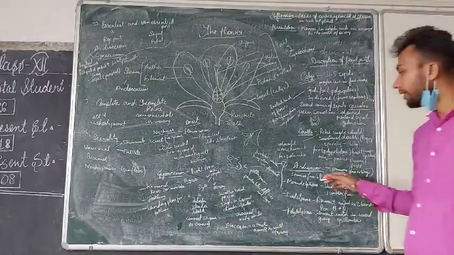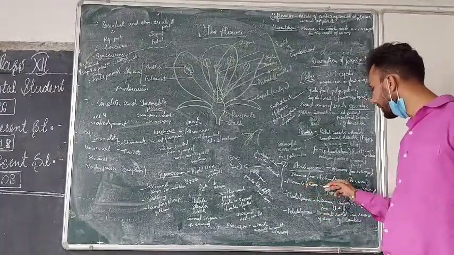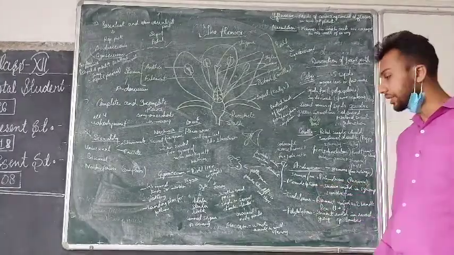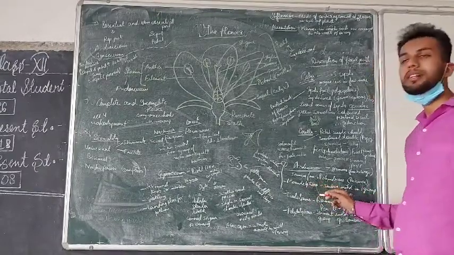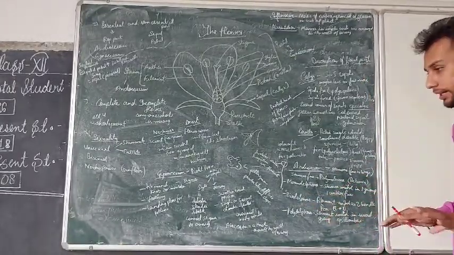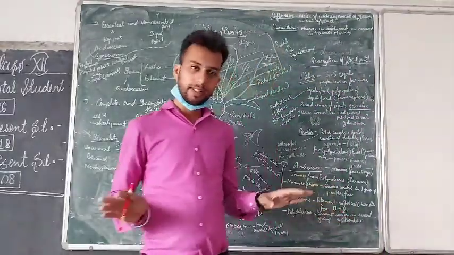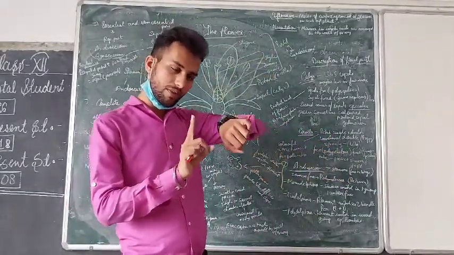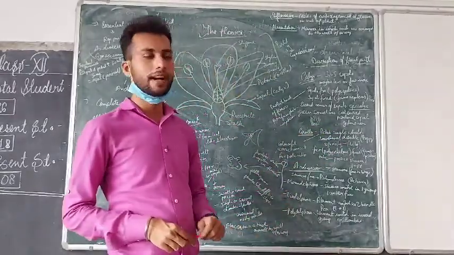Now, depending upon how many stamens are free, there are 3 conditions. If the stamens are united into one bundle, that is called the monadelphous condition. Diadelphous means there are 2 types of arrangement. Just like the pea, in which there are 10 stamens, 9 are fused together and 1 is separate. So 2 conditions of stamens are formed. That is called the diadelphous condition.